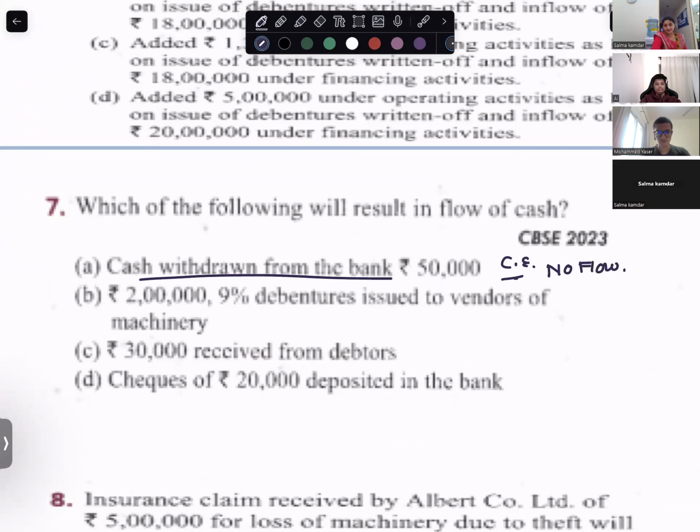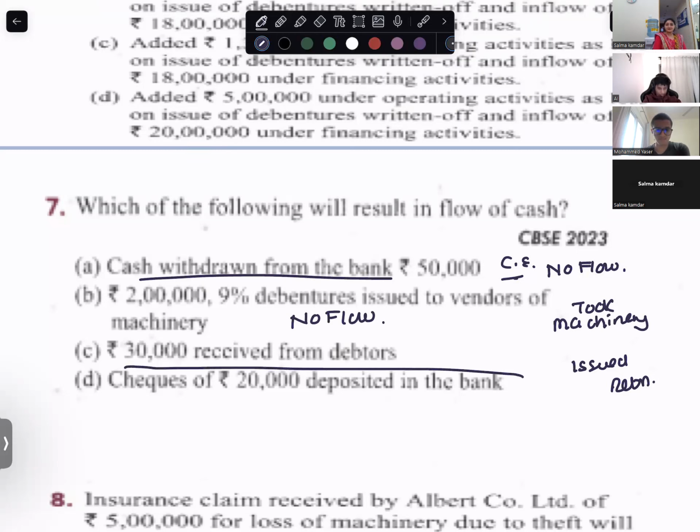Read ahead. 2 lakhs 9% debenture issued to vendors of machinery. What does this mean? You took machinery and you issued 9% debentures. You took the machinery, you issued debentures. Is there any flow of cash? No flow. 30,000 received from debtors. Inflow of cash.